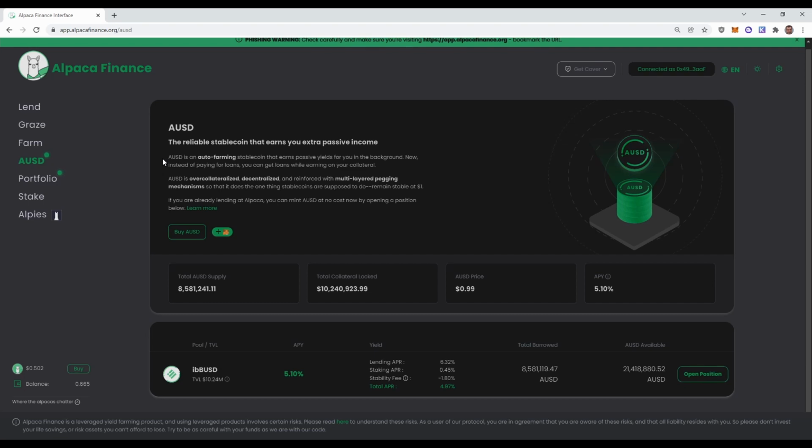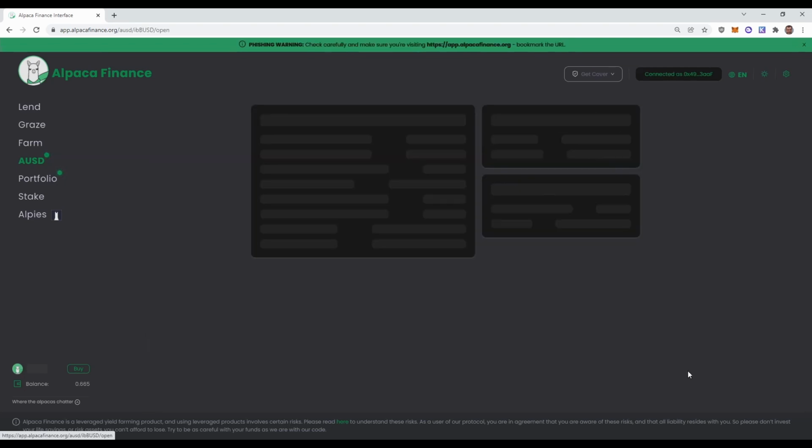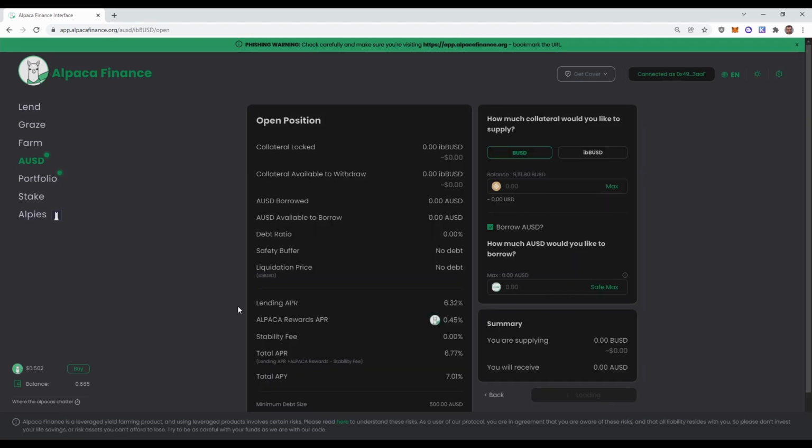If you are already lending at Alpaca, you can mint AUSD at no cost by opening a position below. Yeah, so that sums it up pretty well. We can see that I have one open position here. And we will just click here on open position to have a deeper look at how this works.